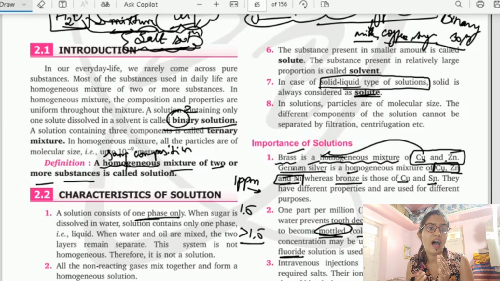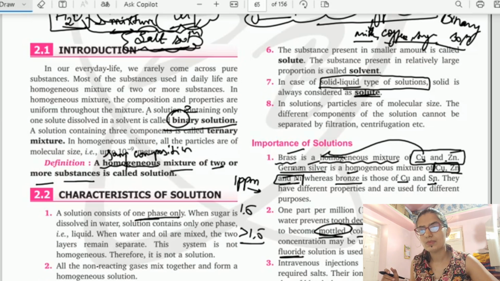So concentration is very important, to what concentration we are using a particular chemical. Obviously when we study solutions, we need to study concentration terms.